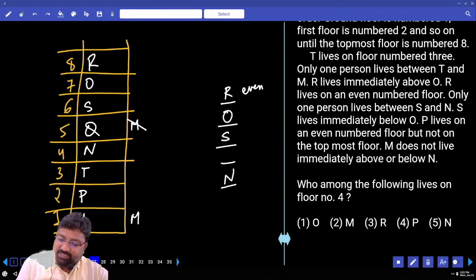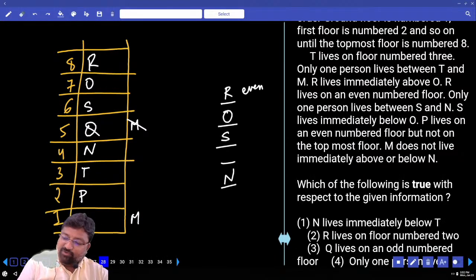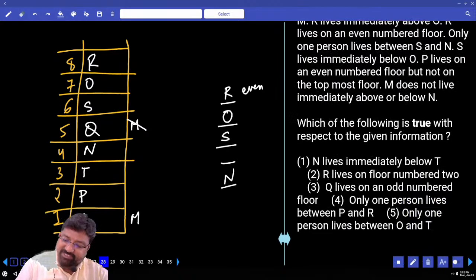Who amongst the following lives on floor number 4? N. Which of the following is true with respect to the given information? N lives immediately below T. R lives on floor number 2. Q lives on an odd number floor.